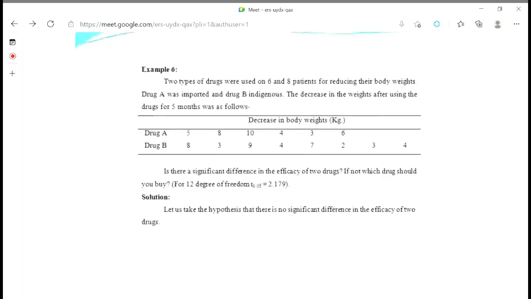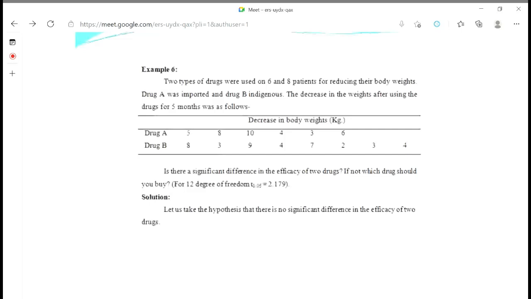Let us take the null hypothesis, that there is no significant difference in the efficacy of two drugs. Means we are comparing the two drugs. So null hypothesis means there is no difference in the efficacy of two drugs. You can say T1 is equal to T2. That will be your null hypothesis.